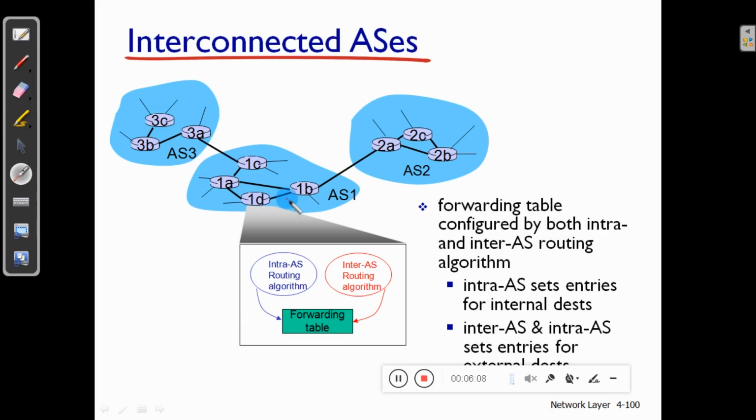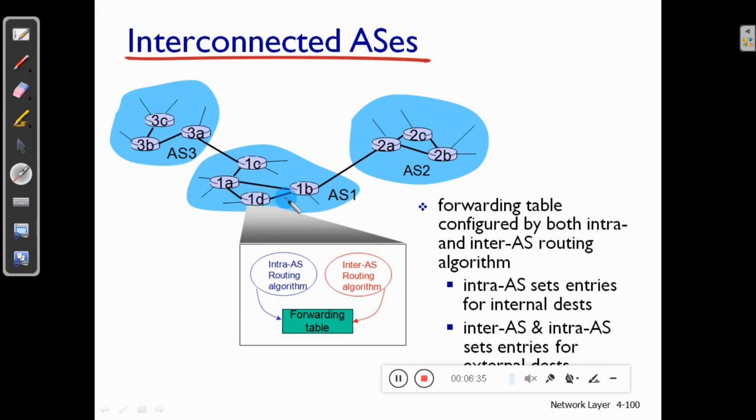To send the packet to gateway router 1B, the least cost path has to be determined by router 1D based on the routing table. Based on the routing table, the router has to decide which is the best path to send the packet to the gateway router 1B. Either it can follow this path, or it can follow this path.